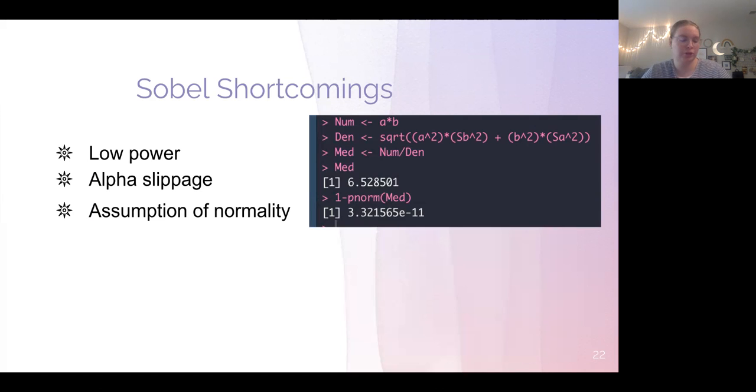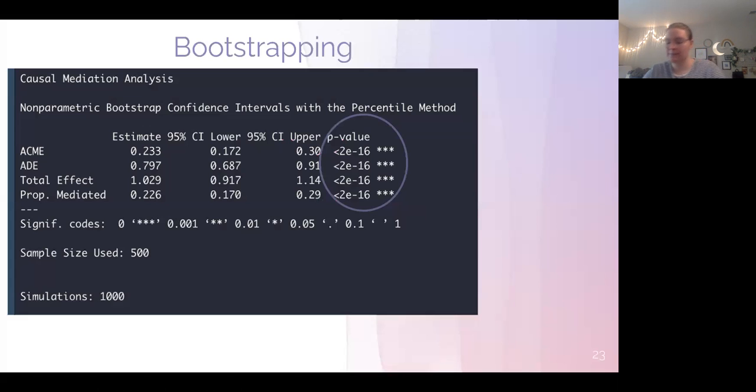Before, we usually would test this with the Sobel test using a z-score, expecting the p-value for that score to be below 0.05. So we check this out, it's good, but Sobel has a lot of shortcomings such as low power, assumptions of normality, and alpha slippage. So we don't use this typically anymore. What we have moved more towards is bootstrapping.